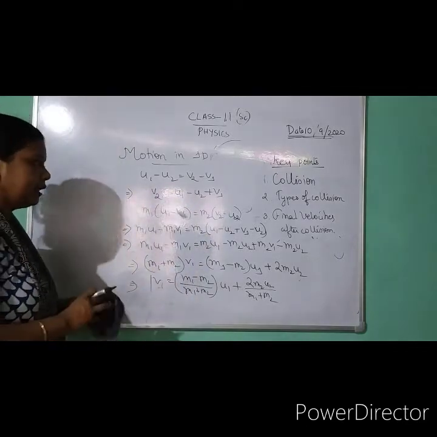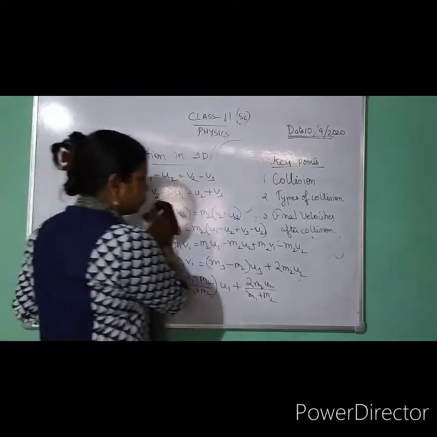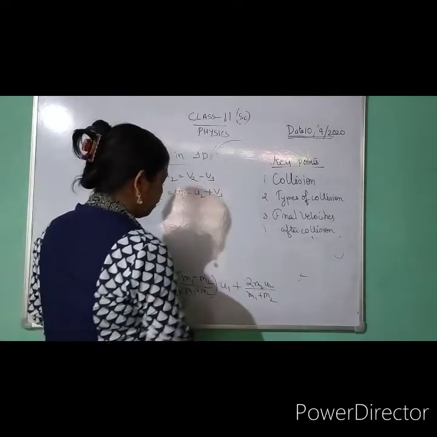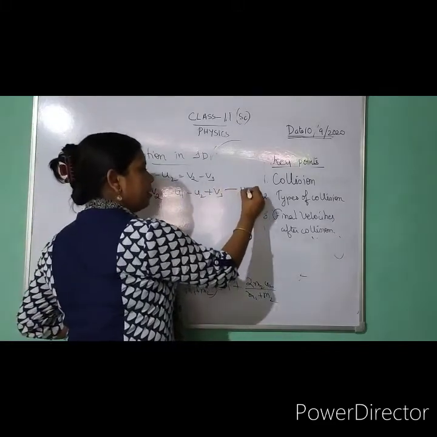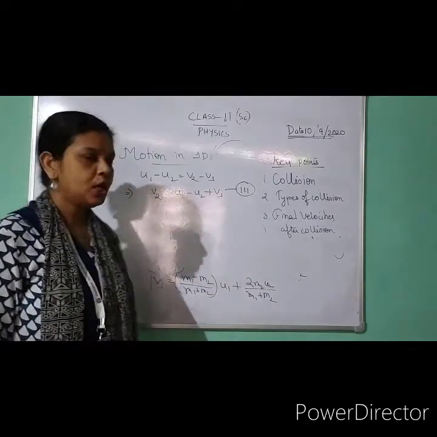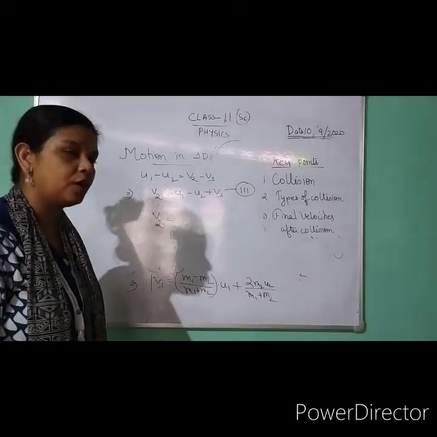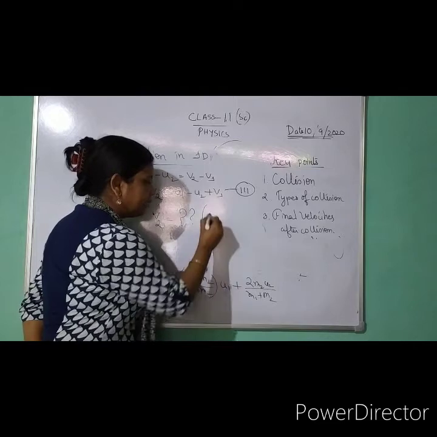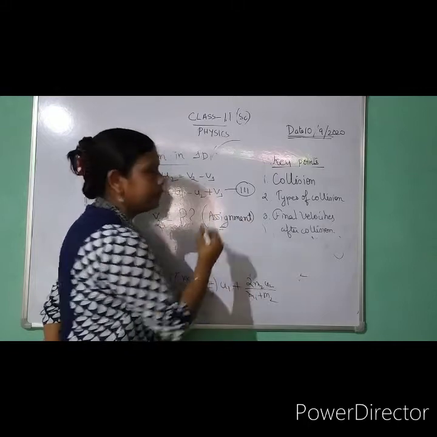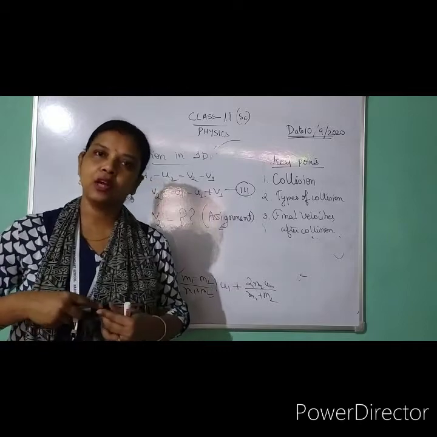Now comes the second part, that is we have to find the velocity v2. So your homework for today's class is to substitute this value of v1 here in this equation number 3. When we substitute this v1 value in equation number 3, we will get the expression for v2. So this will be your assignment for today. And as well, you have to find out examples of elastic, inelastic and perfectly inelastic collision.